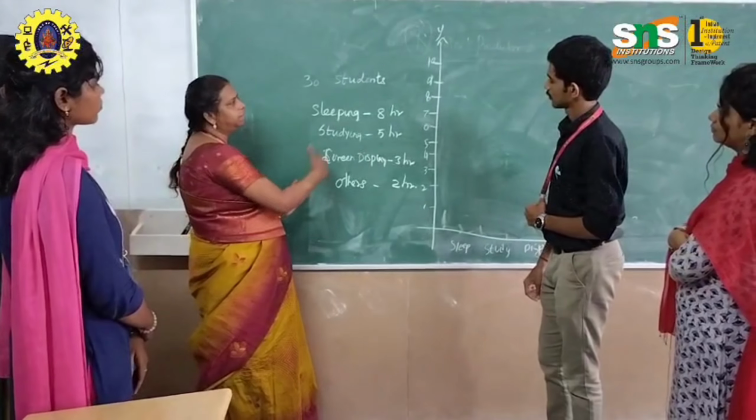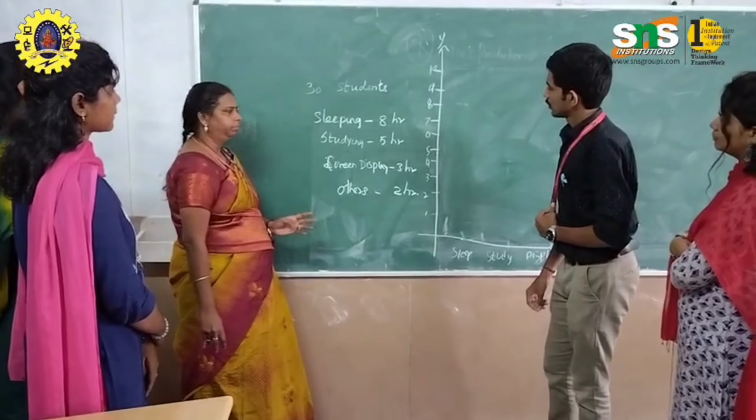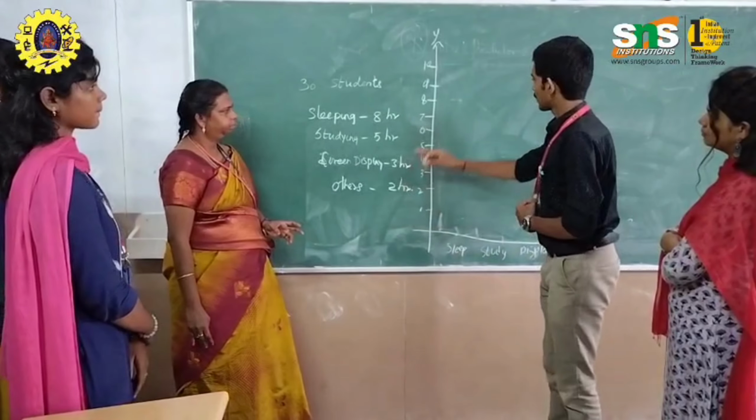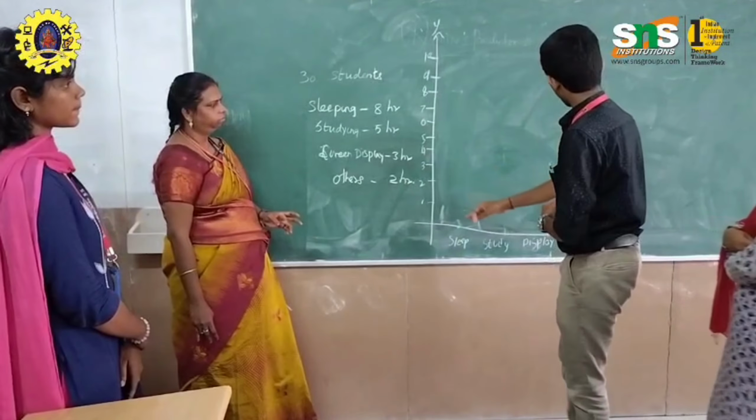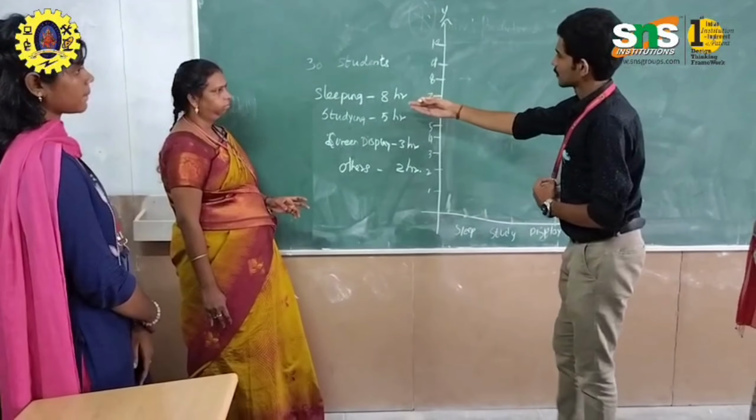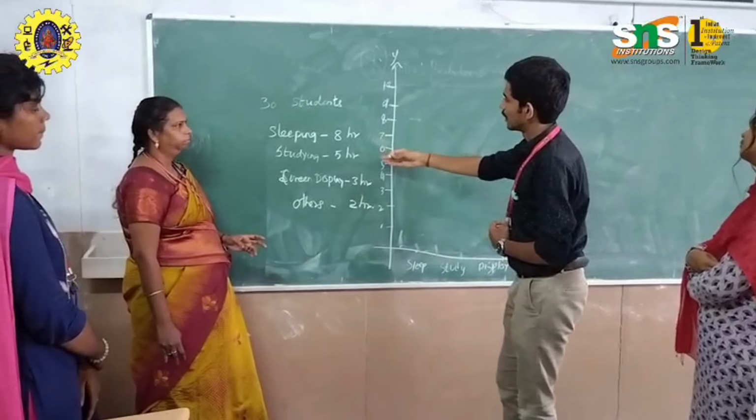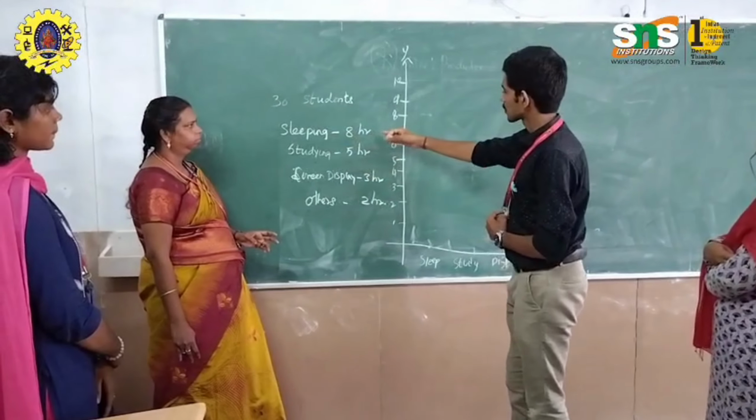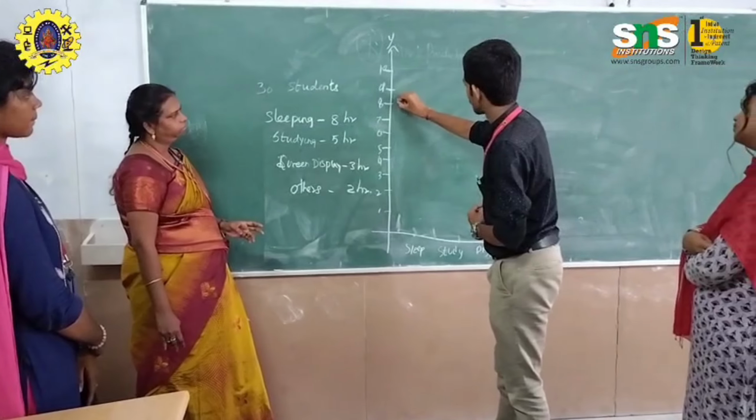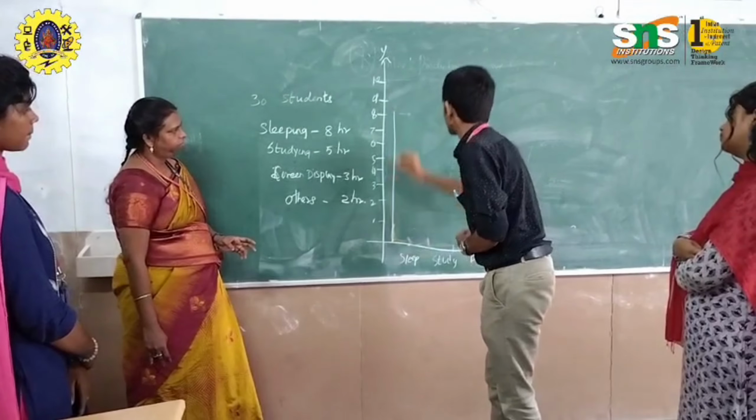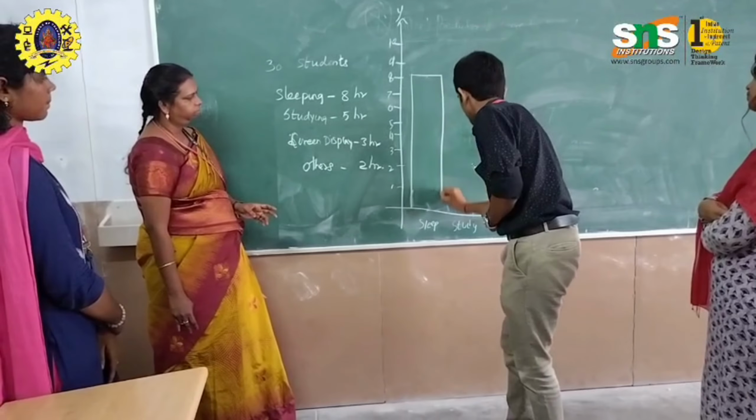We will represent this as a bar diagram. In the bar diagram, we take x and y axes. The x axis denotes sleeping, studying, and the rest. The y axis denotes the hours they spend. Sleeping has the highest value, 8 hours, so in the bar diagram we represent it like this.